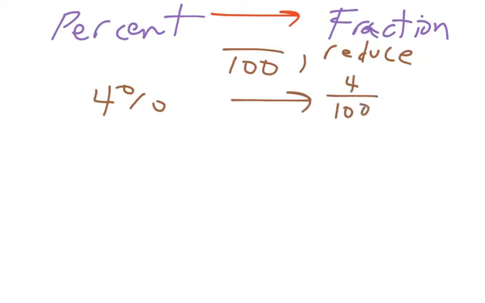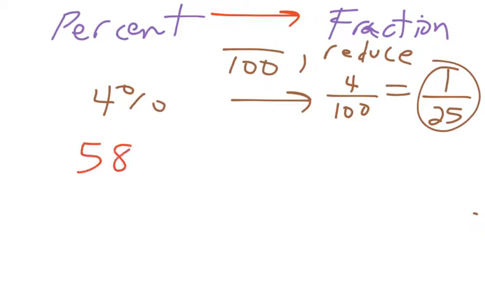So you could use your calculator for that. On our calculators, that would be the ABC button. So you could do 4 ABC 100. But 4 is actually the biggest number that goes into both of these. So this would reduce to 1 over 25. Okay? So 4% is 1 over 25 as a fraction. Let's look at another one. Let's say we have 58%.